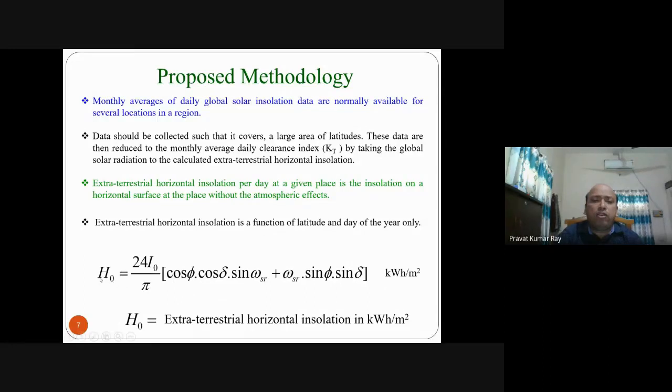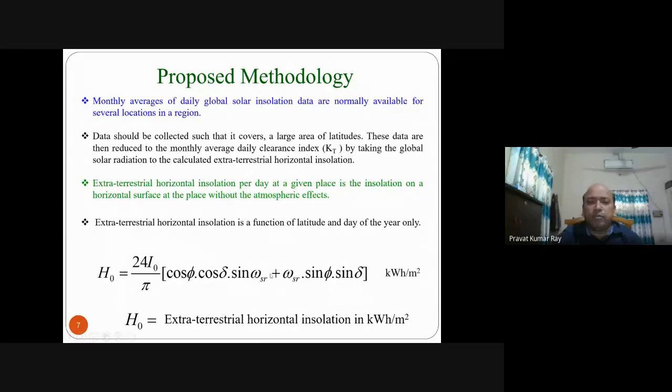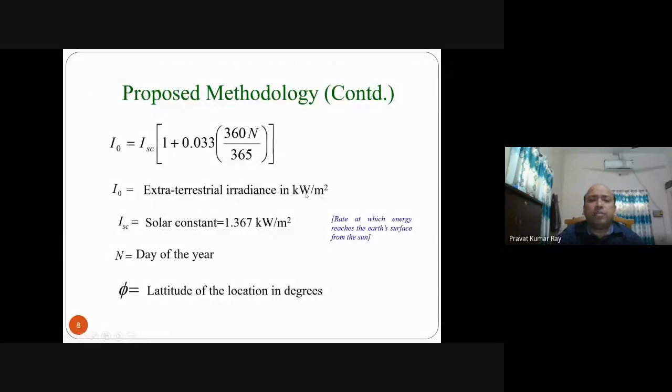Now coming to finding out the extraterrestrial horizontal insolation, that is H0. For finding H0, I0 is required, and phi, delta and WSR are required. So what are these parameters? I0 is the extraterrestrial irradiance, meaning without atmospheric effect, in kilowatt per meter square. It is related to the day of the year and ISC, that is the solar constant. Solar constant is generally taken as this value.